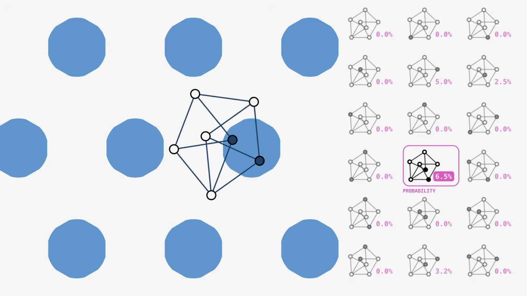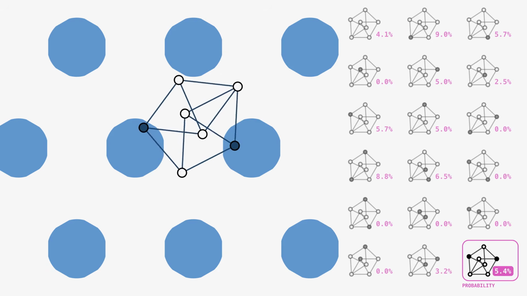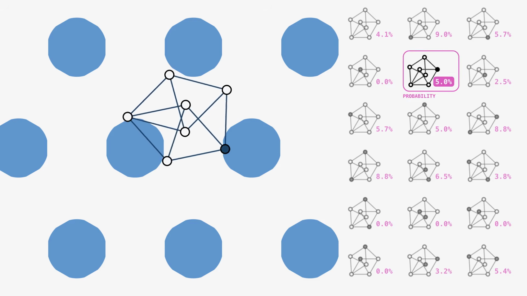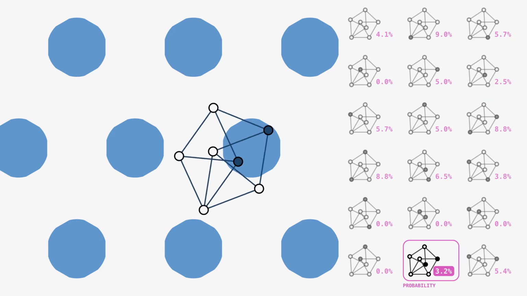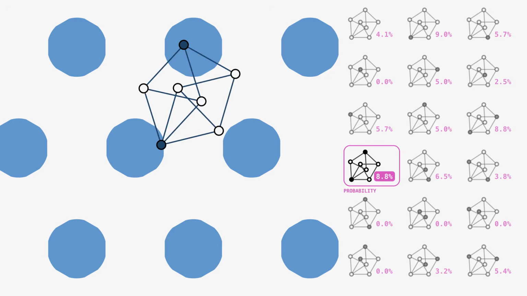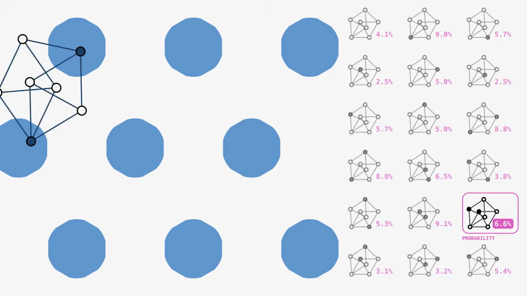Let's say our probe has n vertices. When we repeatedly perform the random drop, we can count how many times each of the 2 to the power of n possible colorings arises. In the limit, as we repeat this process infinitely many times, we can talk about the probability of each coloring. What can we say about these probabilities?